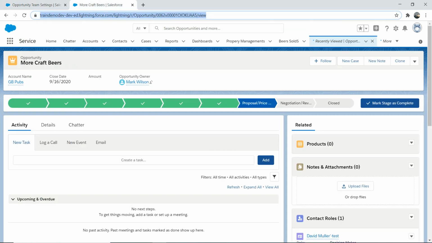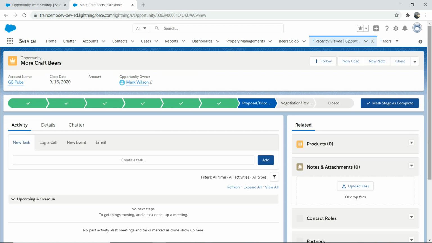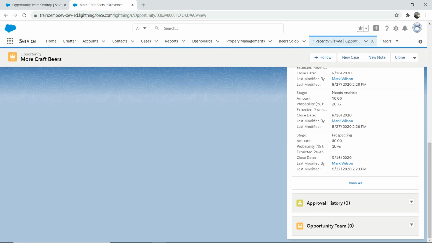Now let's go back and refresh this. Okay, and you can see, voila, the opportunity team is there. When you click on this drop down, you can have add default team. As I mentioned, the default team is a team you're going to be working with on every opportunity going forward. Another one is to add opportunity team members, which belongs only to this opportunity. It's temporary. Once you close this deal, you may not work together for whatever reason.